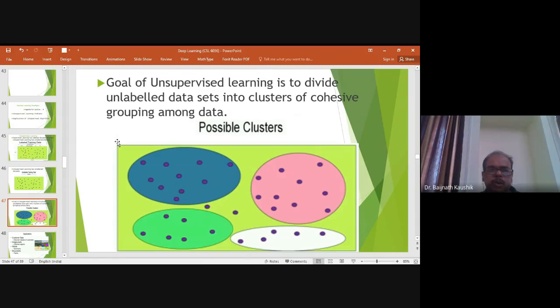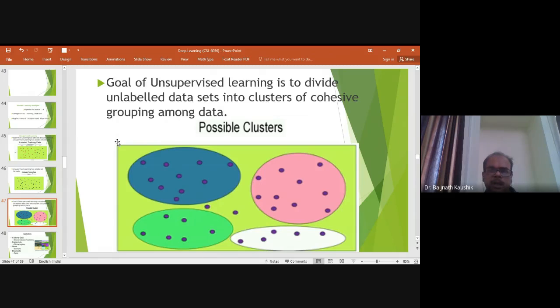Now, what is the goal of unsupervised learning? Data comes as discrete points in the input space, and the goal of unsupervised learning is to divide unlabeled data sets into clusters of cohesive grouping among the data. I would like to divide the data into different categories.